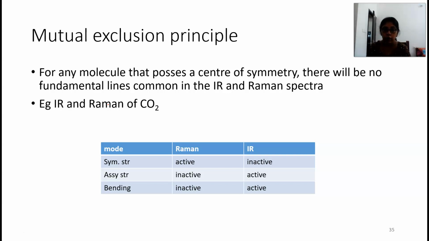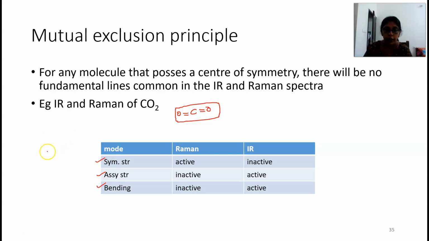If you consider carbon dioxide, as you all know, it is a centrosymmetric molecule, O double bond C double bond O, with a center of symmetry. The simplest example of this kind of molecule is carbon dioxide. Since it has a center of symmetry, some of the vibrational modes will be Raman active but not IR active, and some will be Raman inactive and IR active. Here you can see symmetric stretching, asymmetric stretching and bending modes.